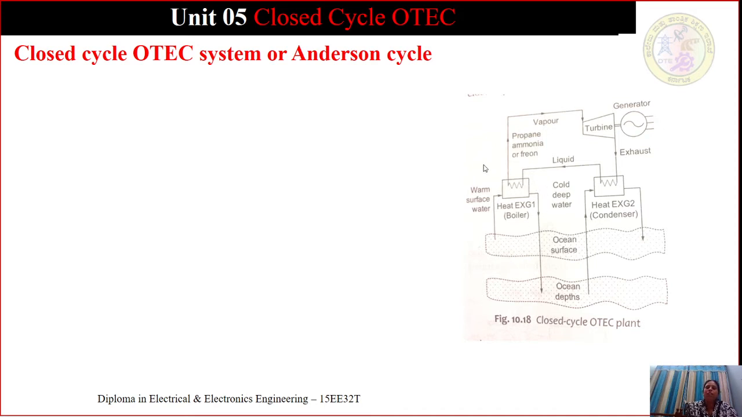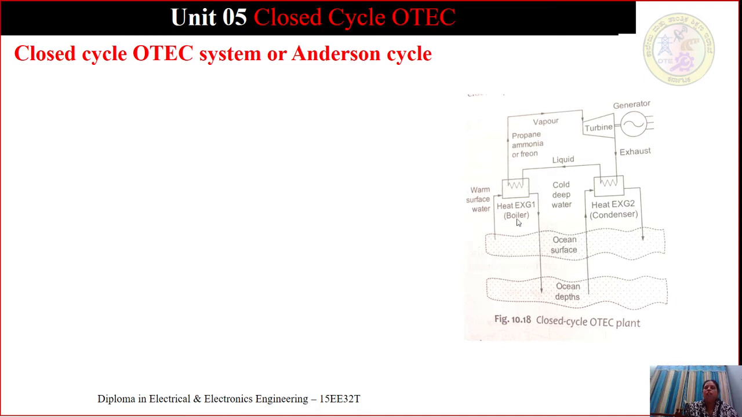Compared to the open cycle OTEC, where the working fluid will be water, that is warm surface water, here we are going to use a low boiling point working fluid, that is freon or propane or ammonia. We use any one of these three low boiling point working fluids here. Here that is a major difference between open cycle OTEC and the closed cycle OTEC.